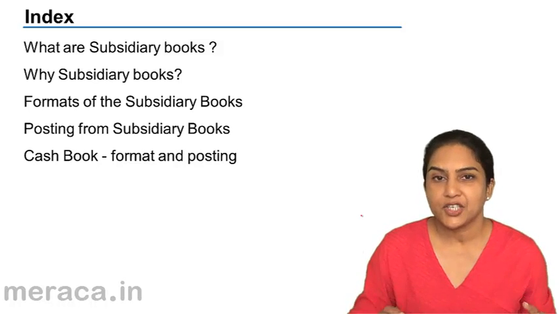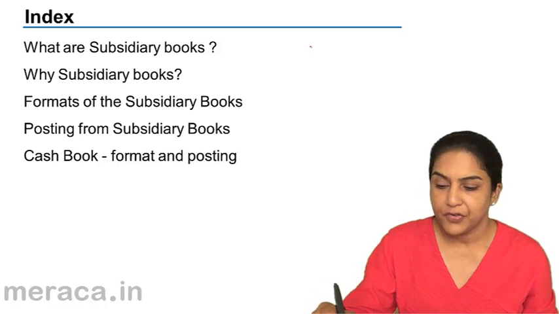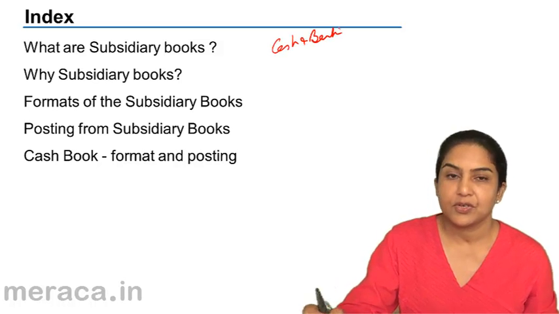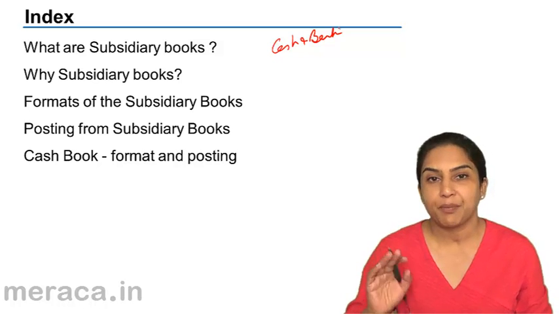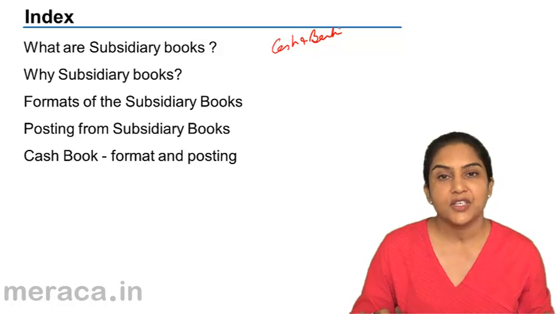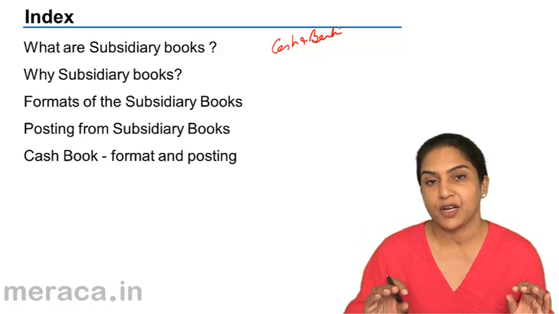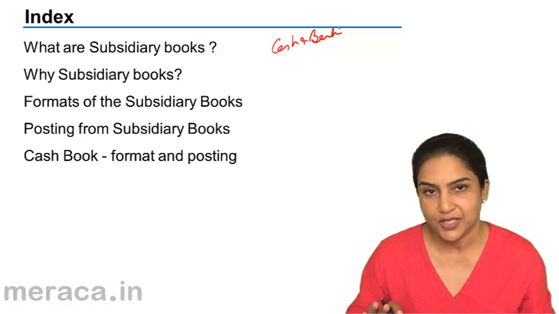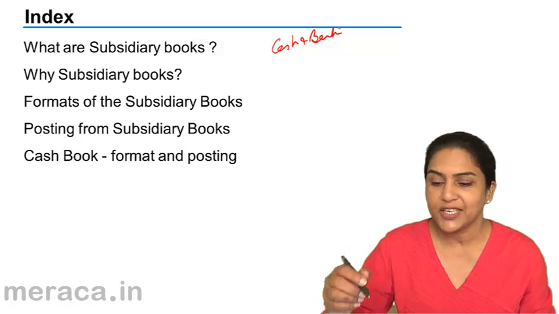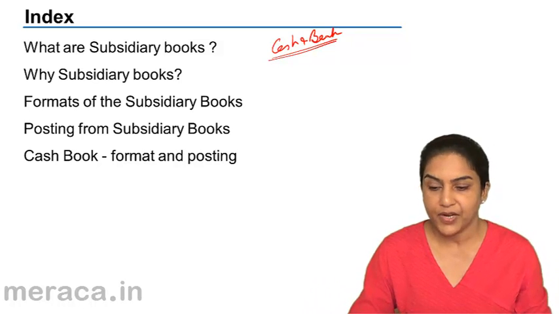When we look at the nature of transactions, what are the transactions that we have most common? We usually will have cash and bank transactions. Either we receive cash or we make payments in cash. Very common transactions. Throughout every day we will have some transactions. Similarly, we'll have bank transactions. We will receive money, we will receive checks, we issue checks, and we deposit money into the bank, we withdraw money from the bank. So a set of very common transactions are cash and bank transactions, right?